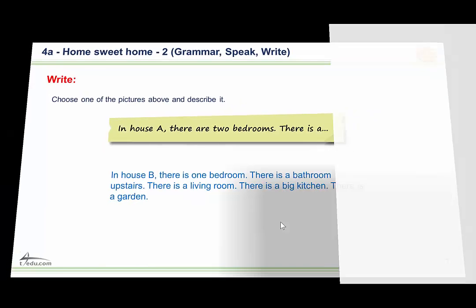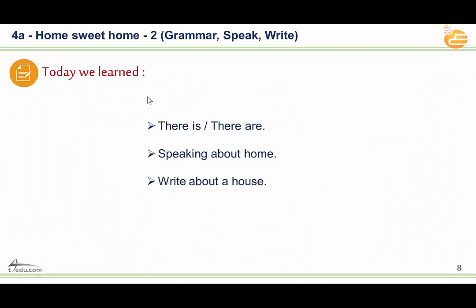One of them. Excellent. So today we learned the difference between there is and there are. Number 2, speaking about home. Number 3, write about a house.